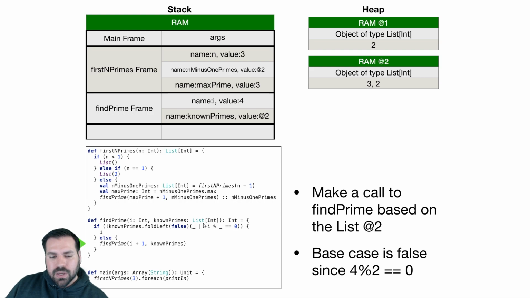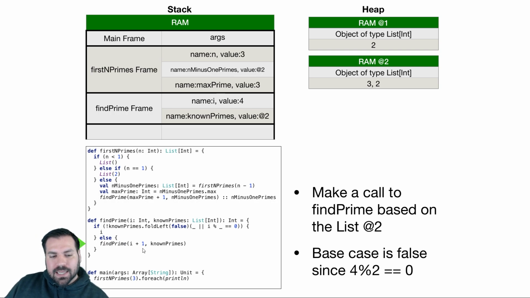This is true, so that's going to return true. We're at the end of the list. Our fold left ends. True, the not makes it false. We hit our else and hit our base case. 4 was divisible by 2, so we're hitting our recursive step, not our base case.